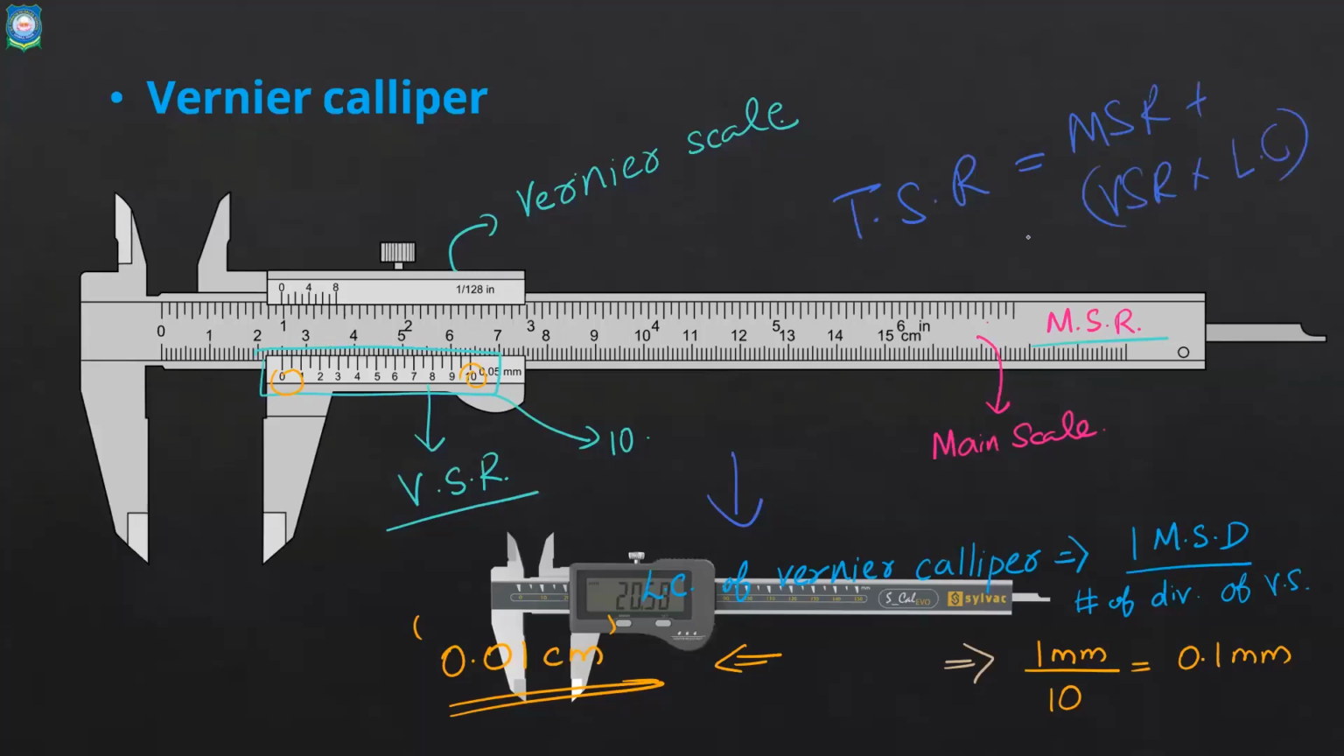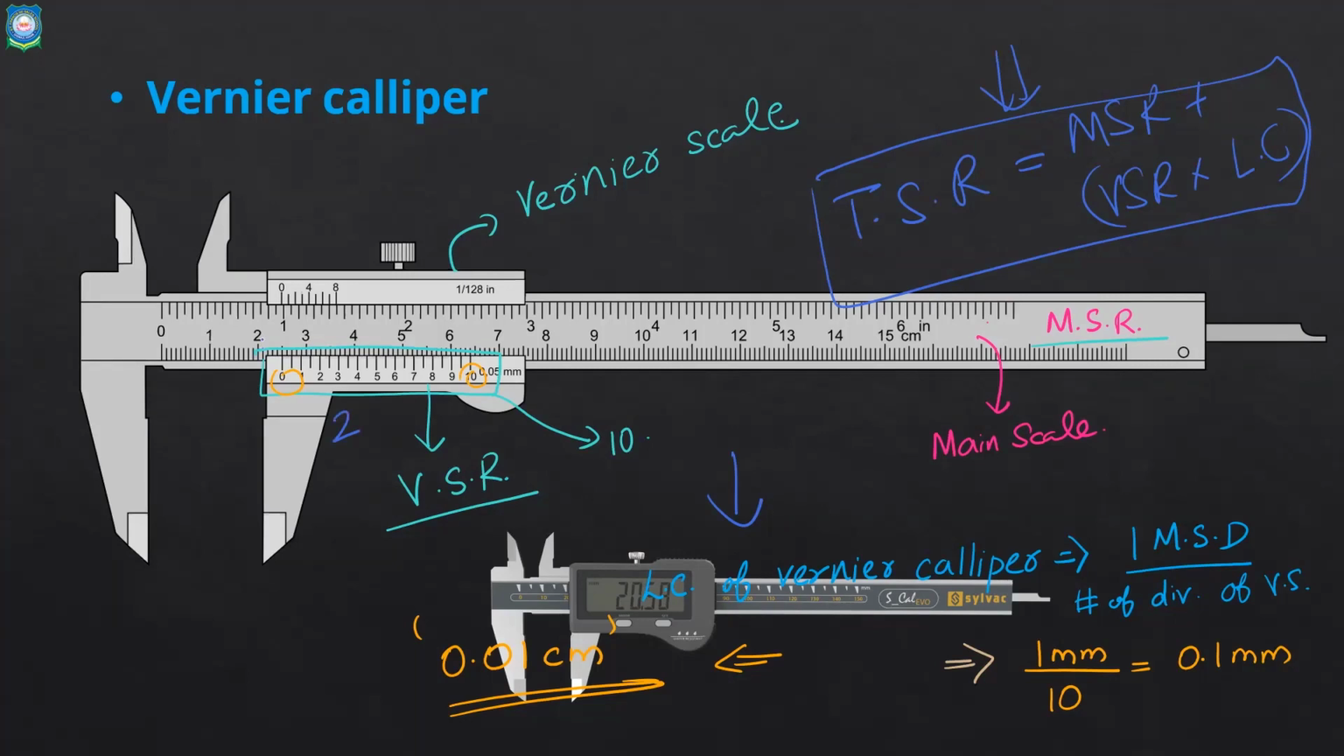So every time you have to calculate this. This is what you mainly do in your practicals. You have to write TSR as total scale reading. It is the sum of main scale reading plus vernier scale reading into least count. Now suppose VSR is 2.